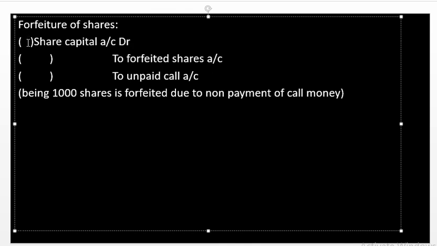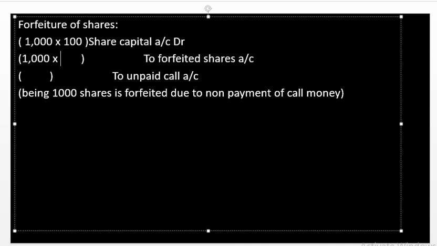In the forfeiture entry, share capital 1,000 shares into 100 rupees. That is the original face value, which should be written on the share capital. In the forfeited shares account we are going to put the already received amount. For 1,000 shares we have received 70 rupees, that is application 20, allotment 50.